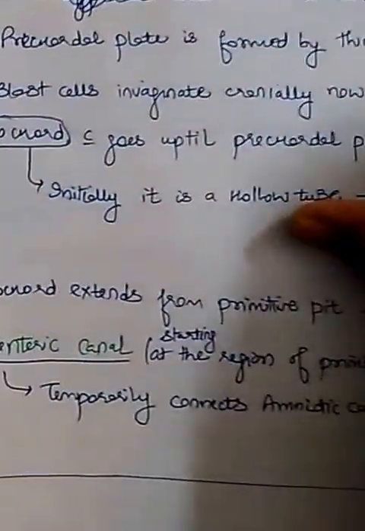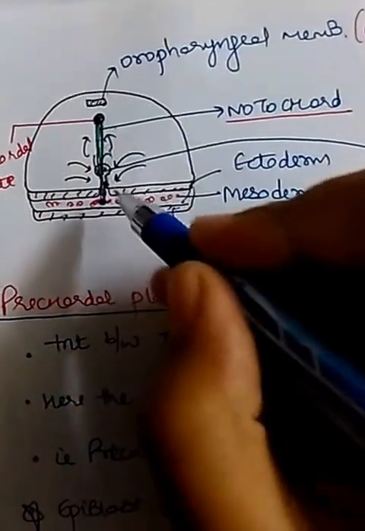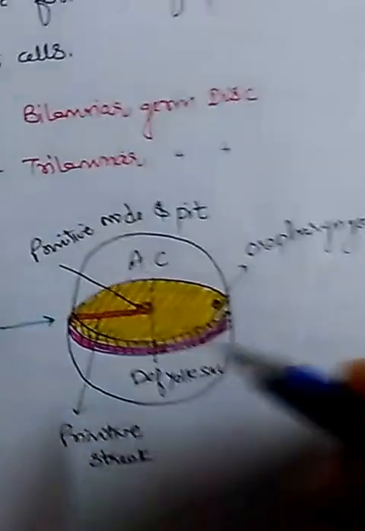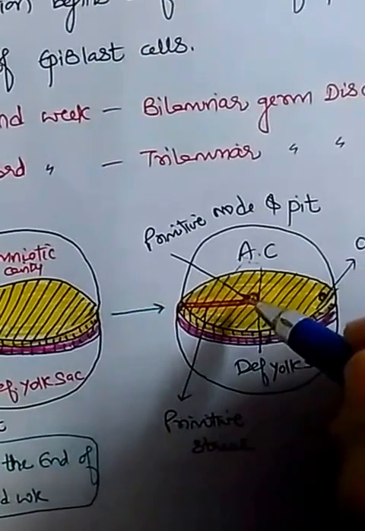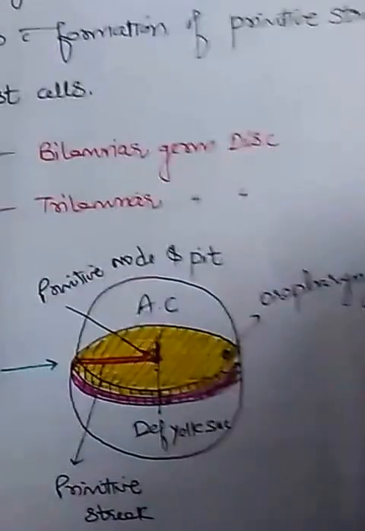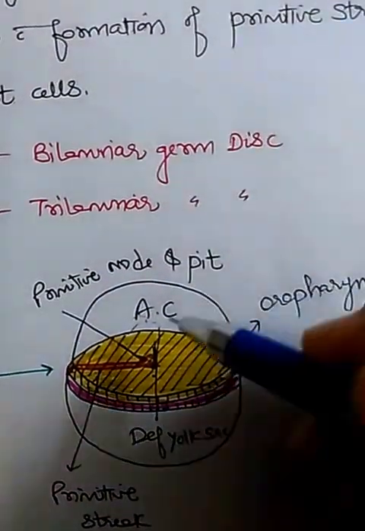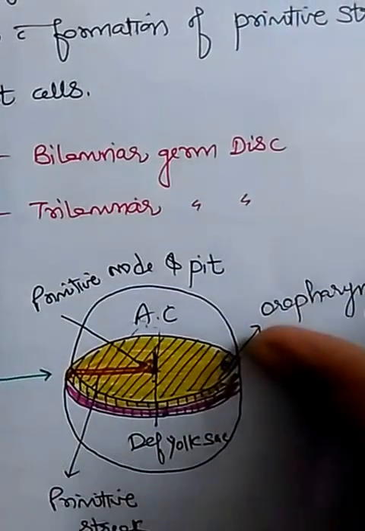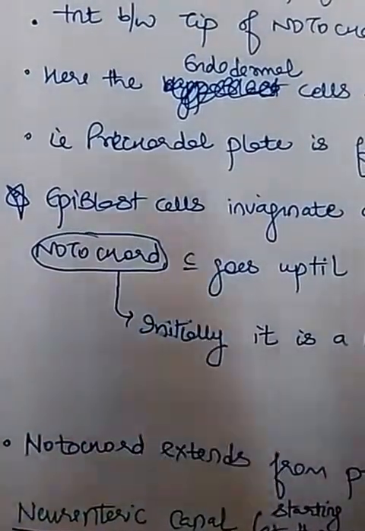So this notochord extends from the primitive pit to the precaudal plate. Okay, and one more thing, at the region of the primitive pit during invagination, a canal forms. Here this is the primitive pit, and here a canal forms, which is the neuroenteric canal, a communication between the amniotic cavity and the definitive yolk sac. Okay, but it is present very temporarily, just for one day,